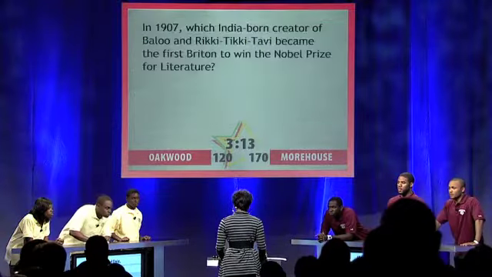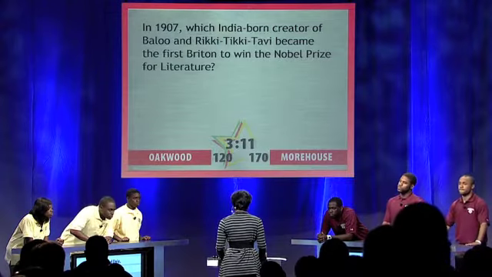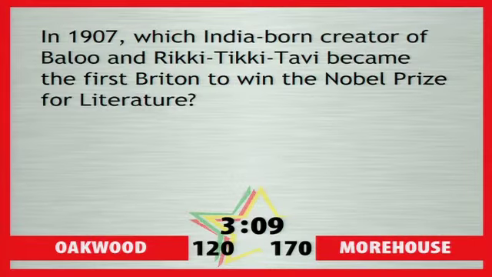In 1907, which India-born creator of Baloo and Rikki-Tikki-Tavi became the first Briton to win the Nobel Prize for Literature? Oakwood: Kipling. That is correct. Your bonus question for 10 points apiece, complete the titles of these Rudyard Kipling works. First, The Man Who Would Be Blank. King. Correct. And second, Just So Blank. Answer, please. We're looking for Just So Stories. 10 out of 20. Category, Oakwood.